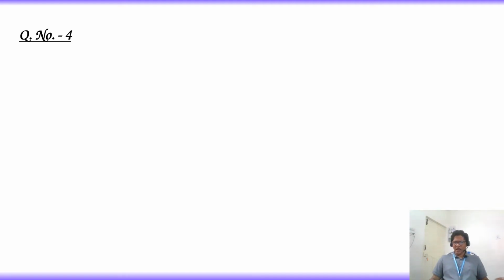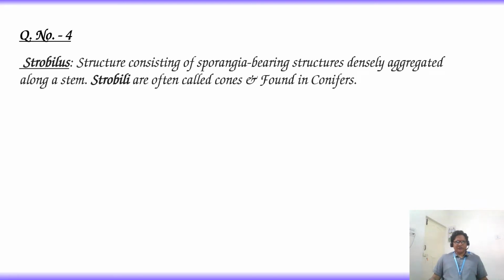Everyone knows the answer very easily. So let's see the option information. First option, strobilus or strobili or cones: a structure consisting of sporangia-bearing structures densely aggregated along a stem. Strobili are often called cones and they are found in conifers.